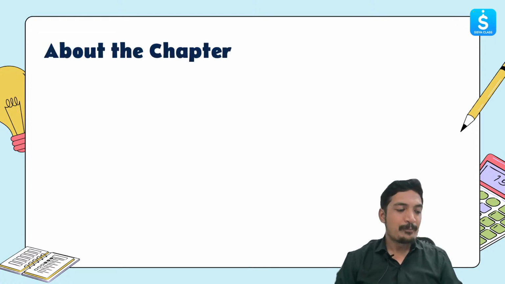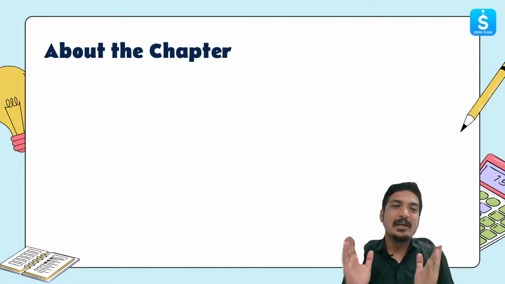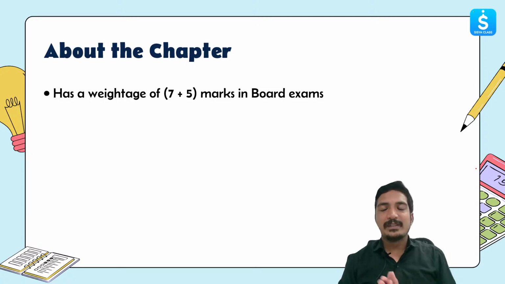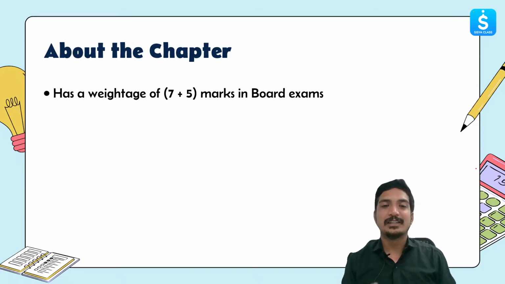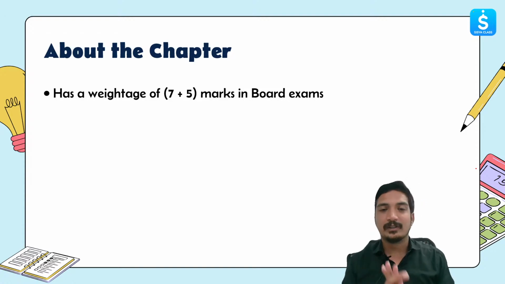Let's move ahead. As I mentioned, we'll be diving into the first topic of today's agenda. We'll see what we should know about this chapter before we get started. First of all, the weightage of this chapter in the board examination is 7 plus 5. 7 marks come from the Circles chapter and 5 marks come from Areas Related to Circles.